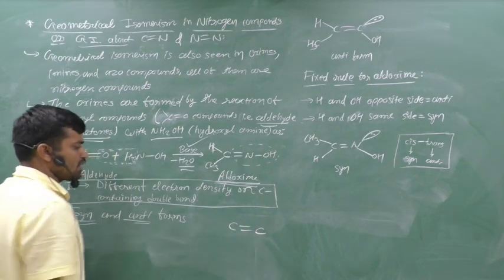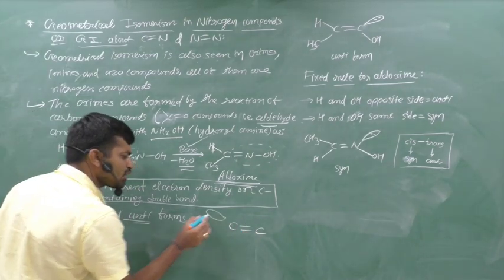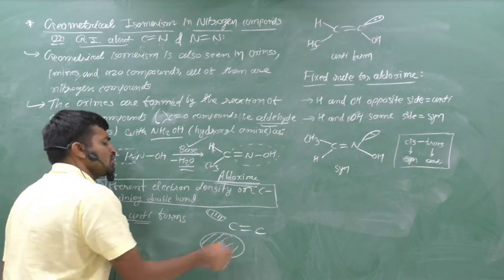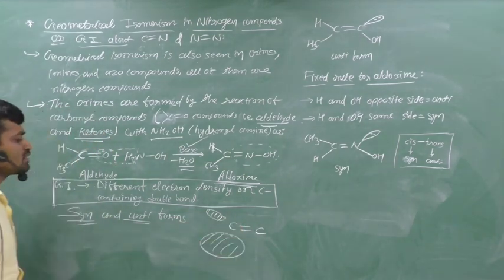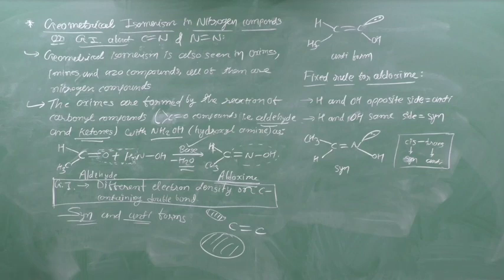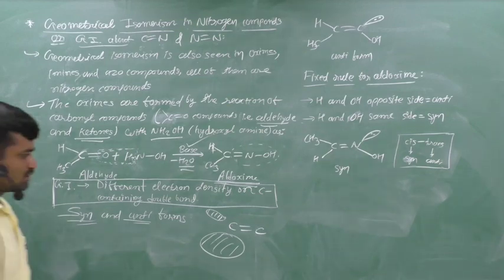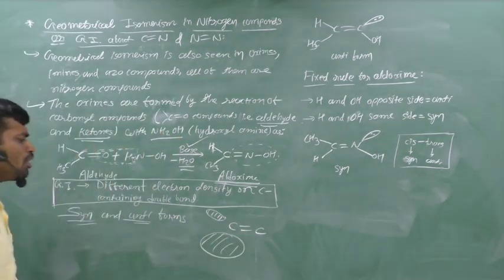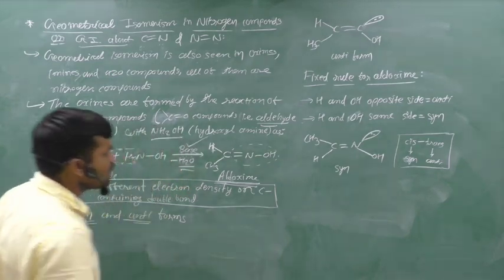Here is some electron density and here also is some electron density. This different electron density is known as GI. Clear? Here also we can think about the groups or groups of atoms. Now we can think about GI in aldoxime.